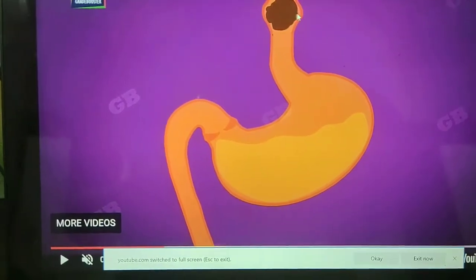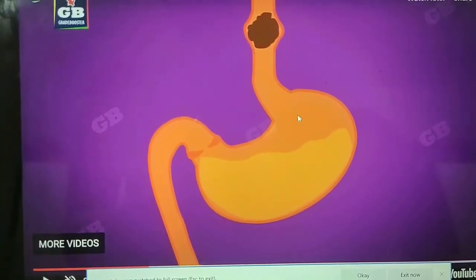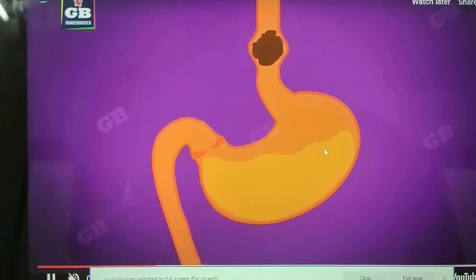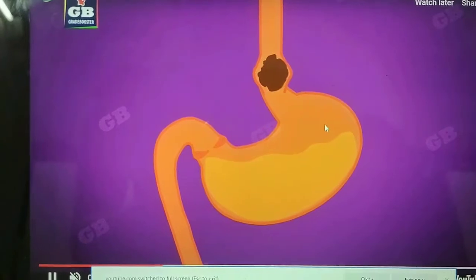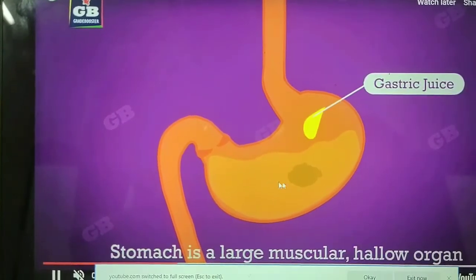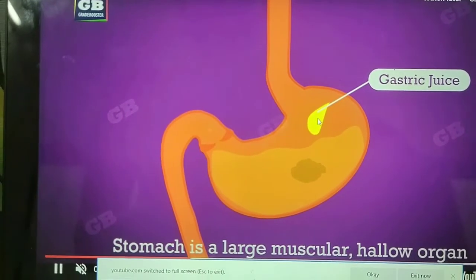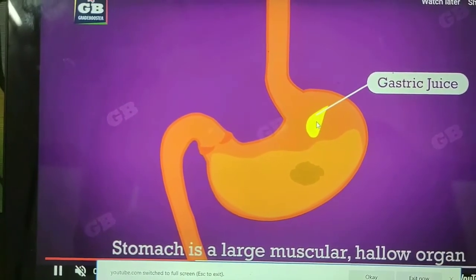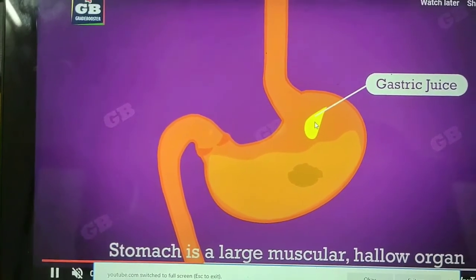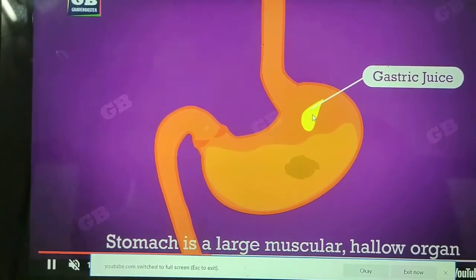From the esophagus, the food comes into the stomach. The stomach is a J-shaped organ. It has gastric glands on the surface. These gastric glands secrete gastric juices. Gastric juice is of three types: mucus, pepsin and HCl.